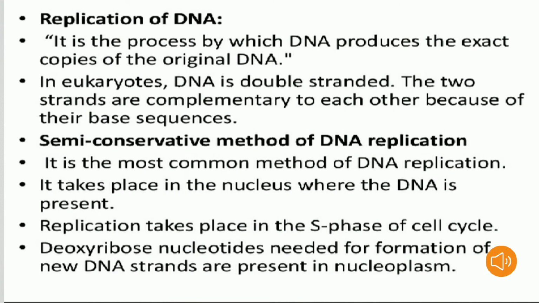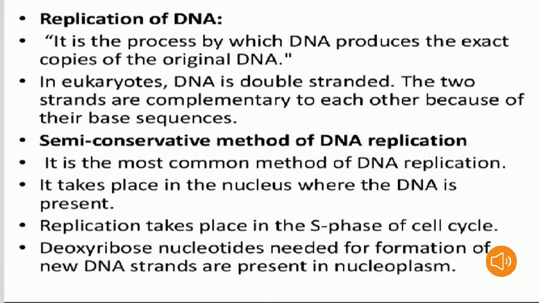Replication of DNA. It is the process by which DNA produces exact copies of the original DNA. It means duplication. So in eukaryotes, what are examples of eukaryotes? Plant cell, animal cell and fungi. They have a well-defined nucleus, so we call them eukaryotes.